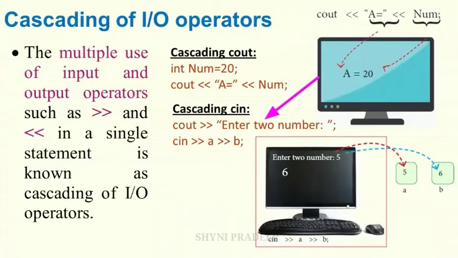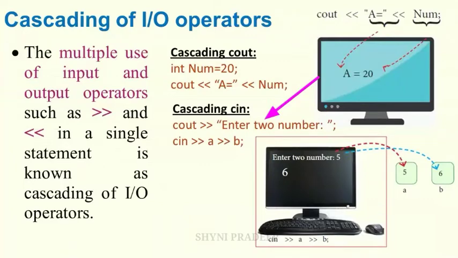Next, see the cascading cin. cout << "Enter 2 numbers". Here you have to enter 2 numbers from the keyboard. Okay. cin >> a >> b. Here first cin reads the first value and immediately assigns it to the variable a, and next it reads the second value and assigns it to the variable b.